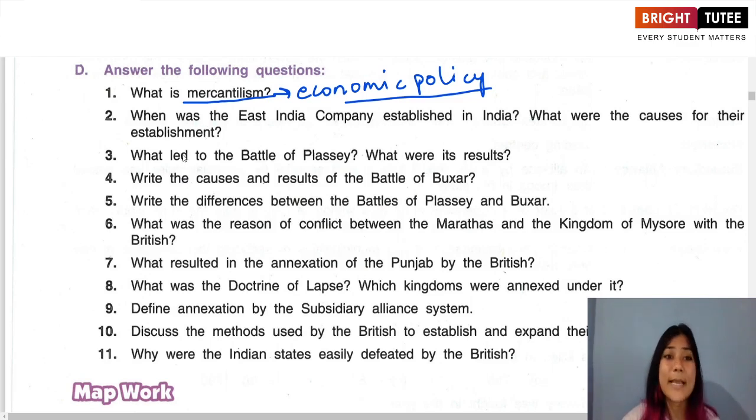Now let's look at the second question. When was the East India Company established in India and what were the causes for their establishment?